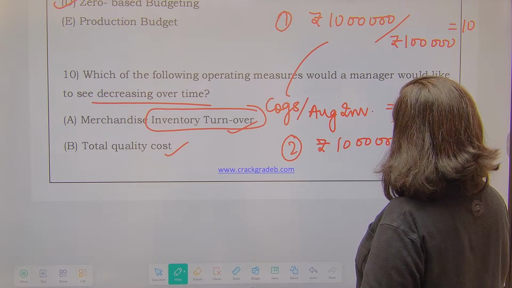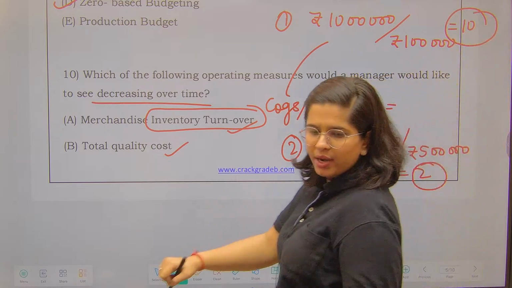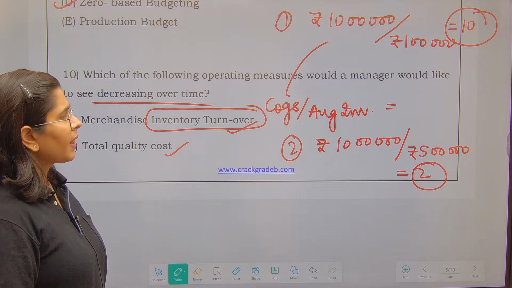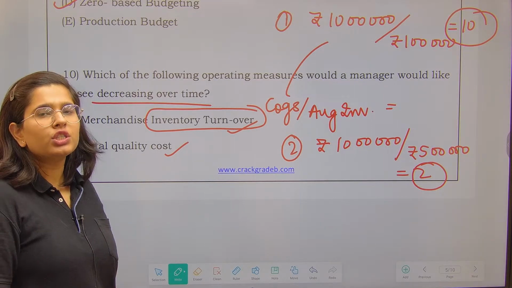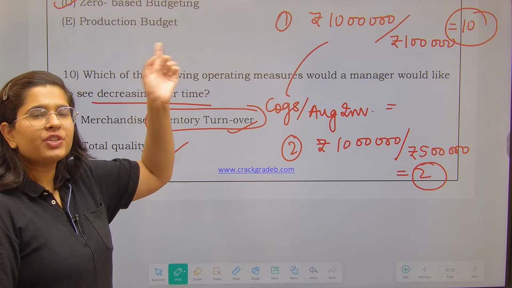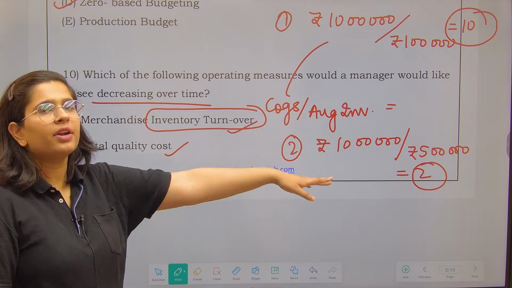That means my inventory turnover is 2. Tell me which situation is good, situation number 1 or situation number 2? In situation number 1 your inventory turnover is 10 and in situation number 2 your inventory turnover is 2.